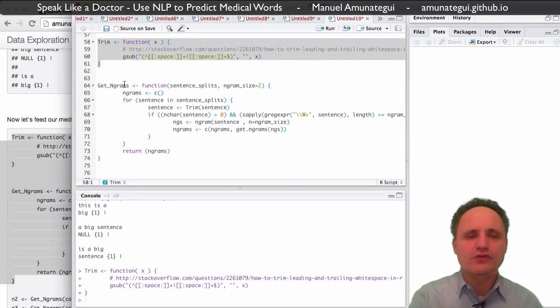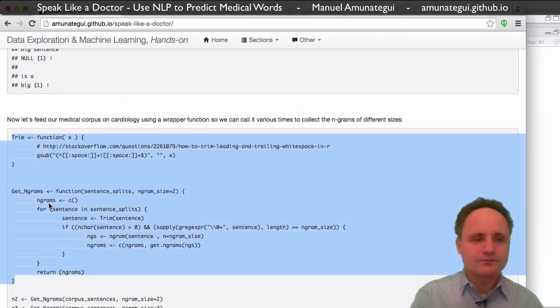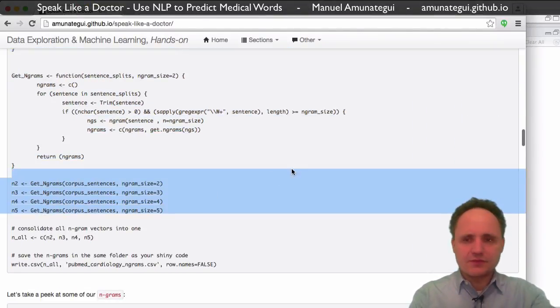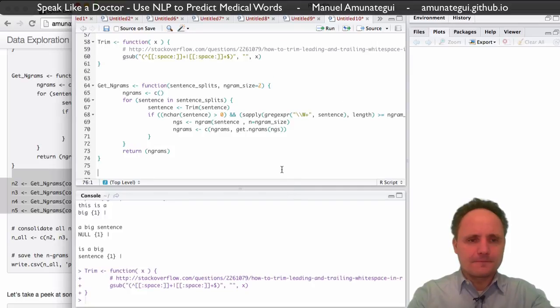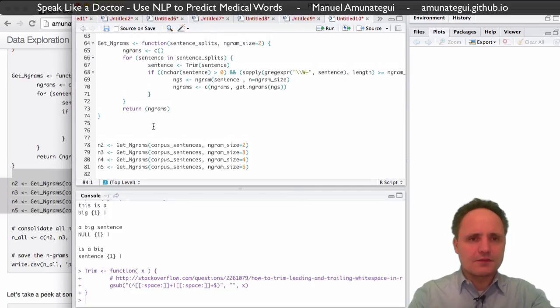And this is a little function I wrote to help us do the engrams, because we don't want to do just one engram size. We're going to do many different sizes. All it does is take the sentences and the engram size you want, run through each sentence, get the engram of the right size and return it to us. Basically, it's going to build a huge corpus of engrams based on the medical text on cardiology. And this is exactly what I'm doing here. I didn't load that one in memory, so I'm going to load it.